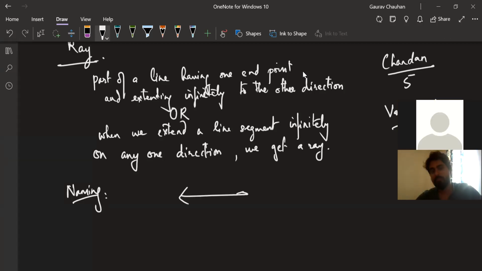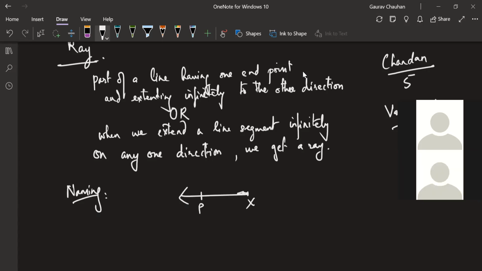Let's draw this ray, and let's call this endpoint X. Let's call this P. Let's call this Q.